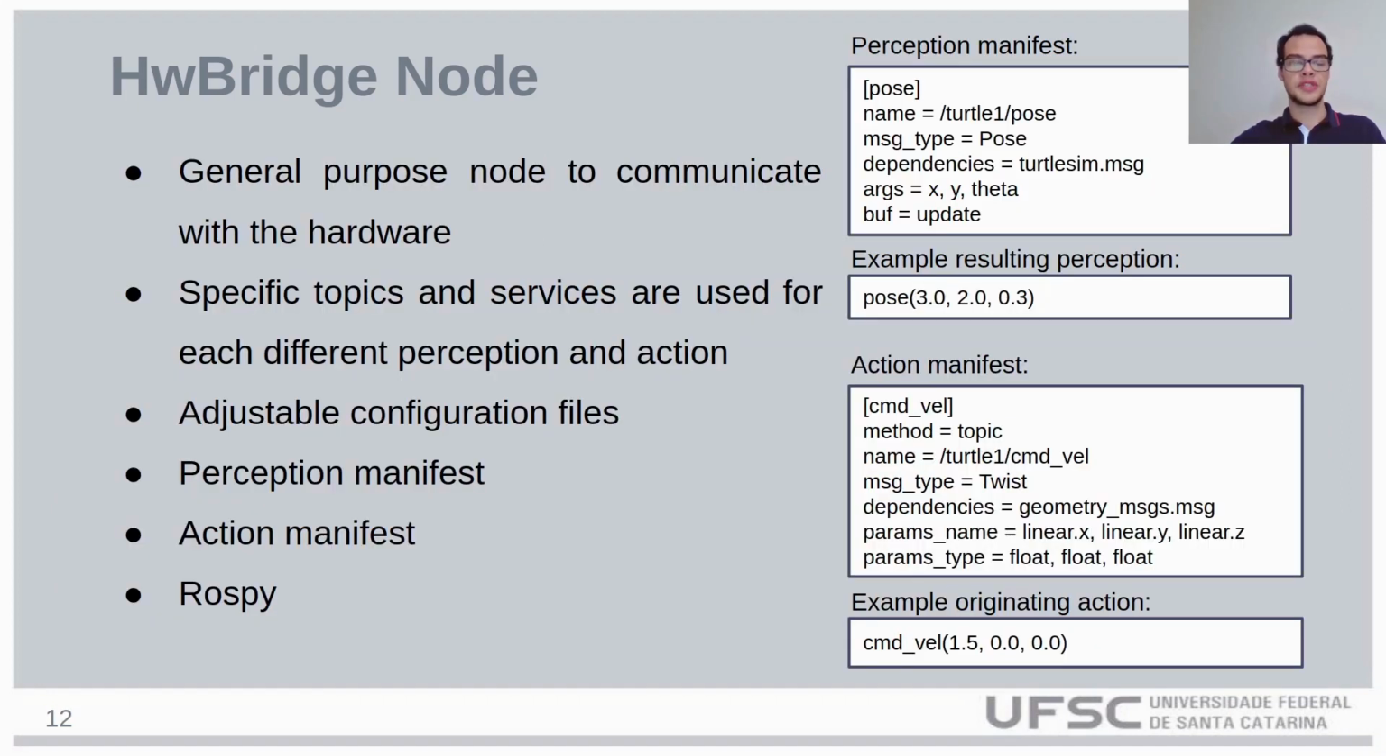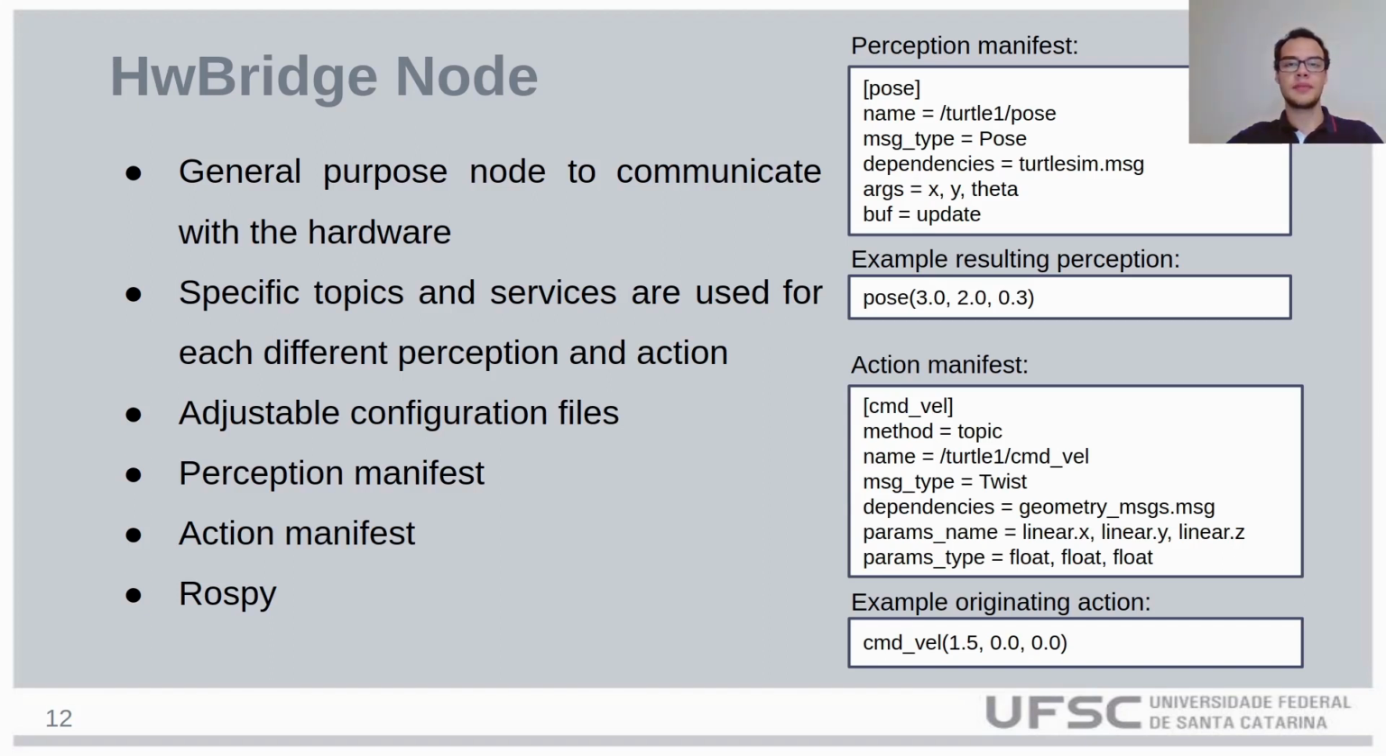The HwBridge node is one of the main advantages of this proposal. It is a general-purpose node used to communicate with the hardware. For each different type of perception and action, a specific topic or service is used to communicate with the hardware controller node. These topics and services are configured via two configuration files, the perception manifest and the action manifest.